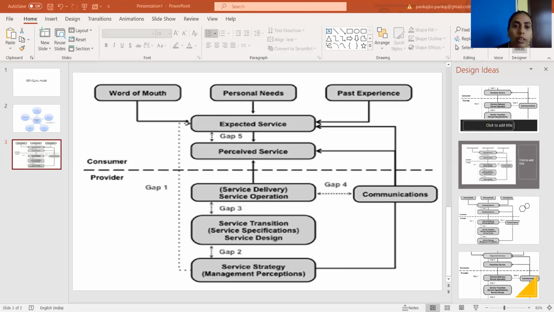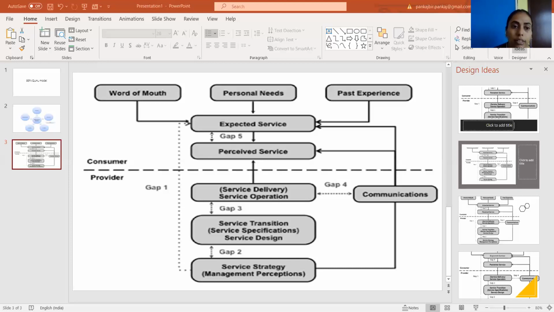So this gap relates to the aspect of service design. As soon as you get the customer's expectation and you are providing customized service to the customer, this gap may happen because you wrongly perceive the customer's expectation, and you could not provide the same specifications in your services.